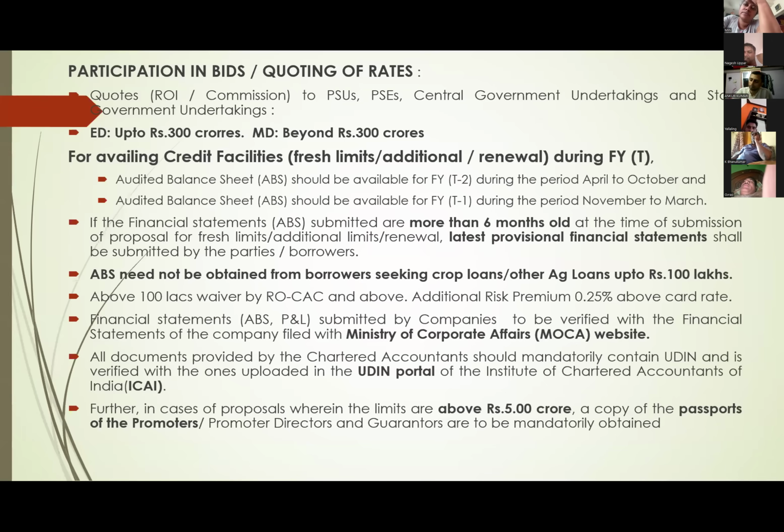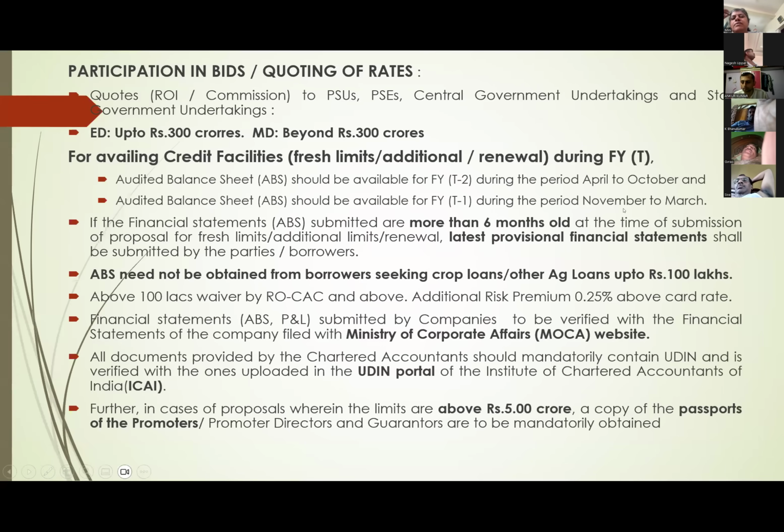Which audited balance sheet? 24-25, previous year balance sheet. They have to submit by 31st October. But now it is September only. Still time is there for submission of balance sheet. Then which balance sheet does he have to give? Not 24-25. 23-24 audited balance sheet they have to submit. That is T minus 2. Current financial year 25-26 is T. Previous year 24-25 is T minus 1. Another previous year, T minus 2, is 23-24. So the party can submit 23-24. So T minus 2, this is the norm.